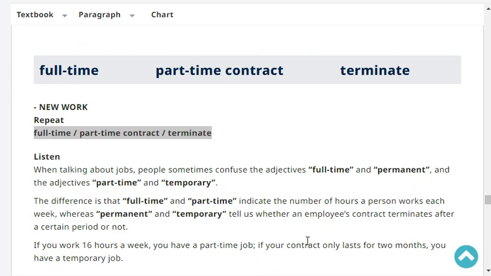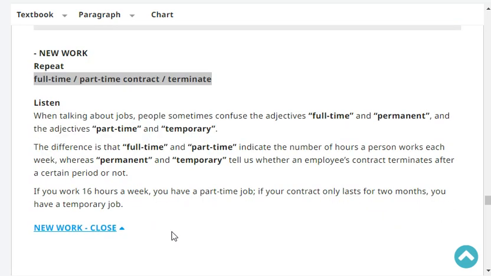Okay, listen. When talking about jobs, people sometimes confuse the adjectives full time and part time with the adjectives permanent and temporary. The difference is that full time and part time indicate the number of hours a person works each week, whereas permanent and temporary tell us whether an employee's contract terminates after a certain period or not.